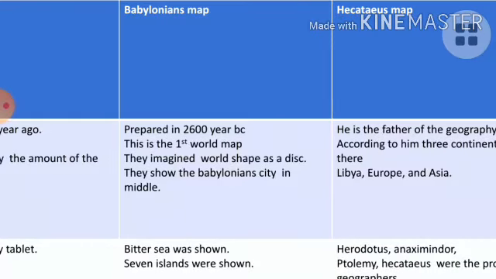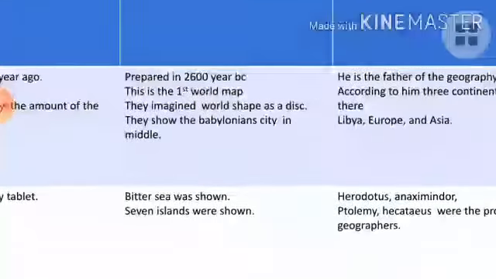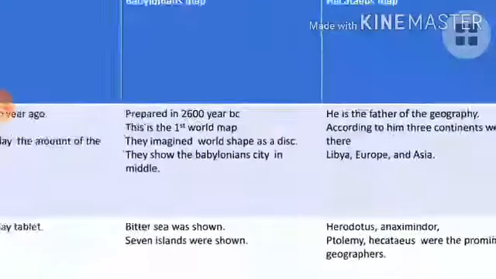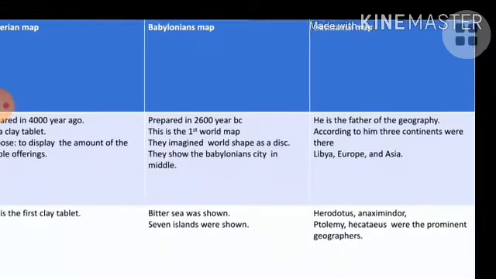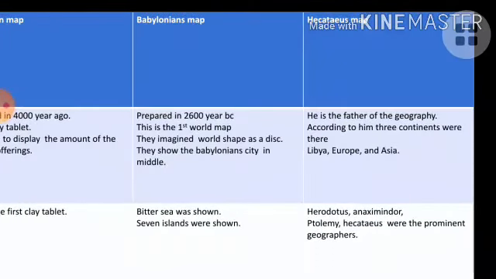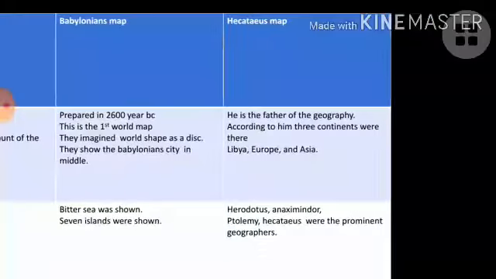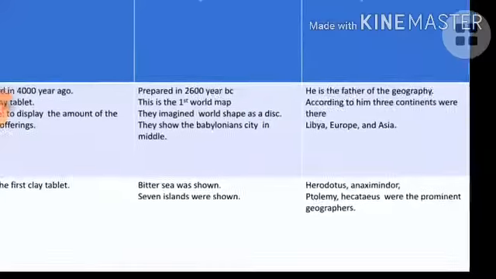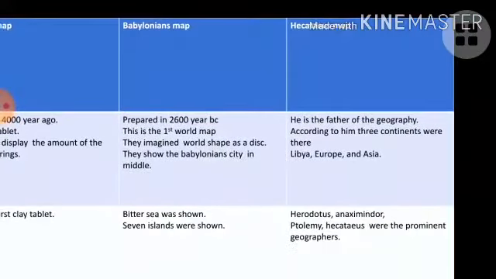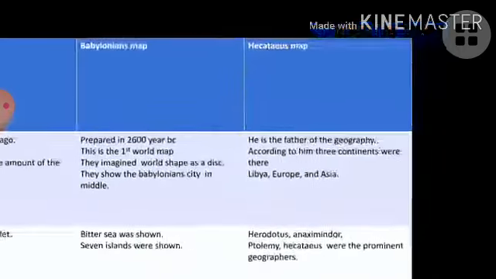Okay, next one, come to here. What is the specialty of the Babylonian map? They had shown their city in the center point of the map. That is the common feature for every map. Whoever was preparing their map, they had shown their own country in the center of their map.